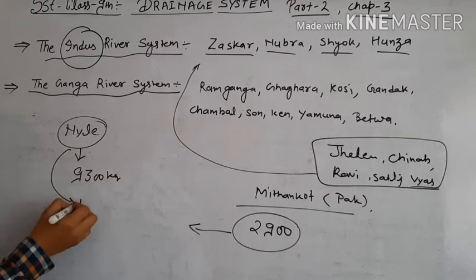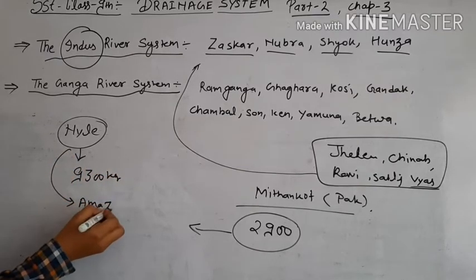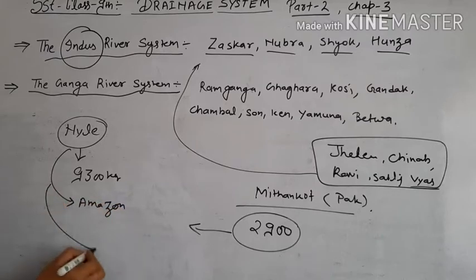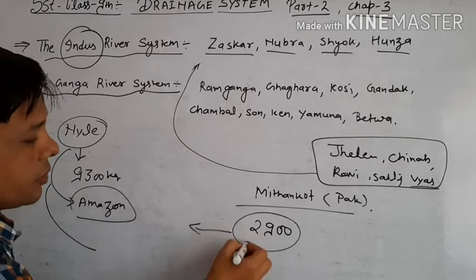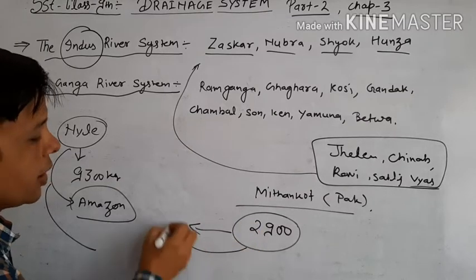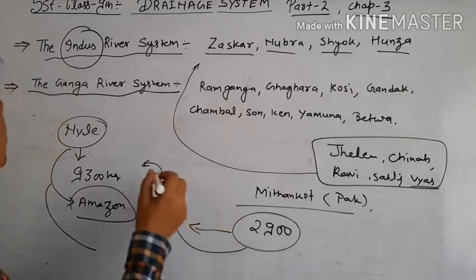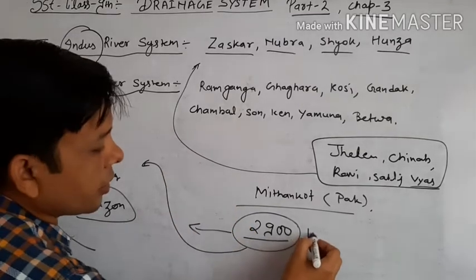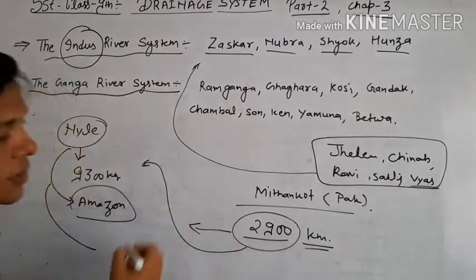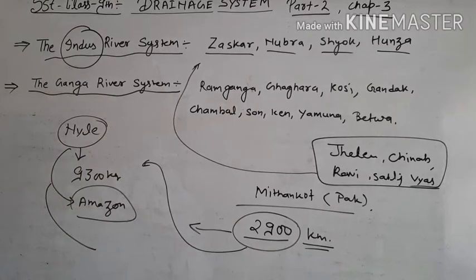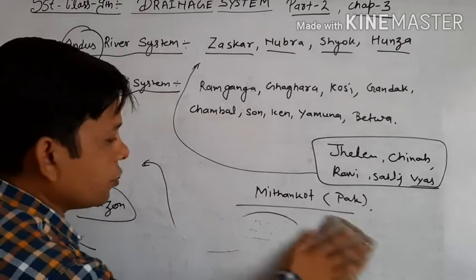After that, the Amazon river is the second largest. The Indus river is also among the largest rivers of the world, with a total length of 2,900 kilometers. This is a very important river for agricultural purposes in Pakistan and in India also.